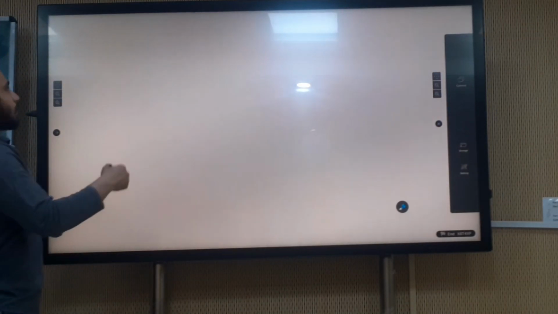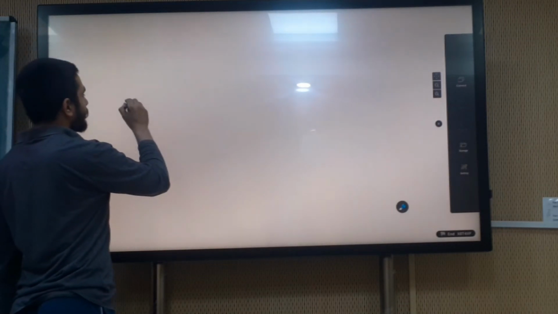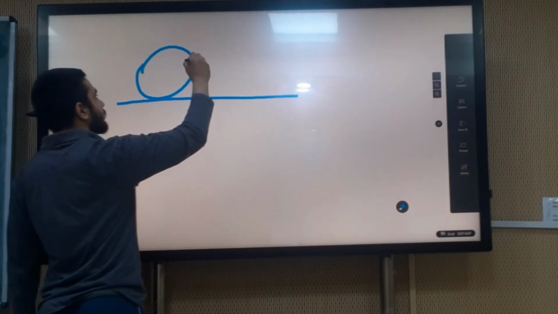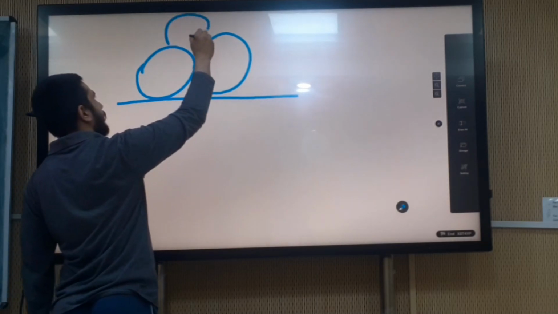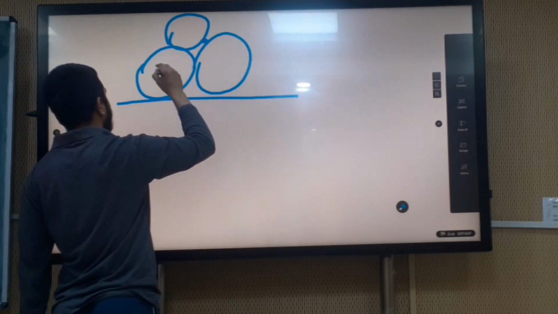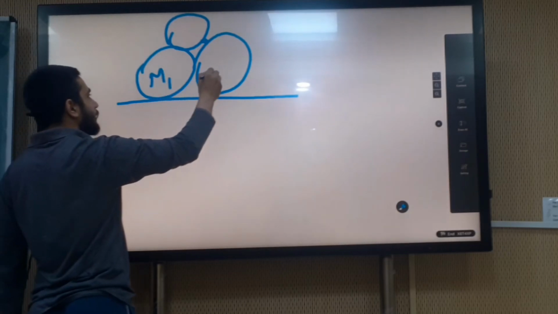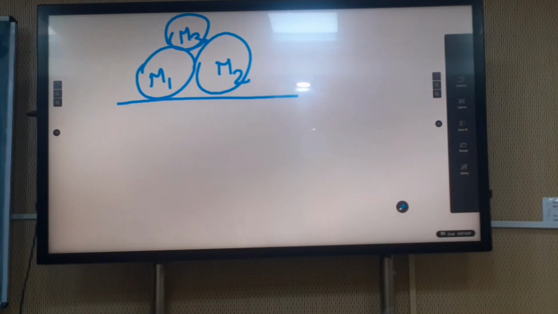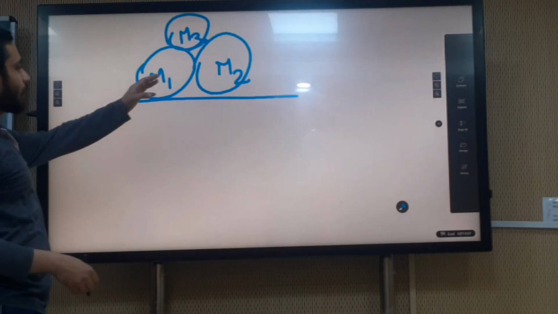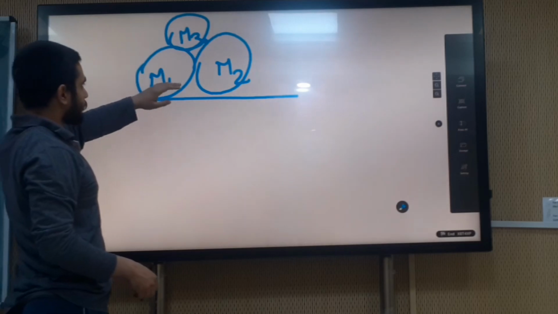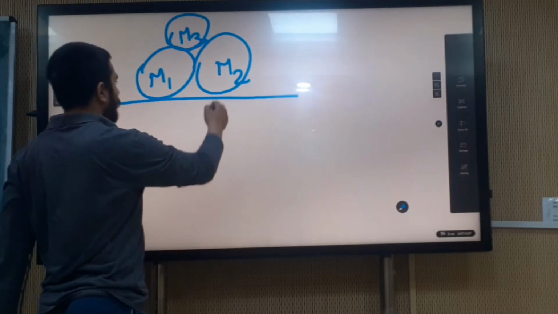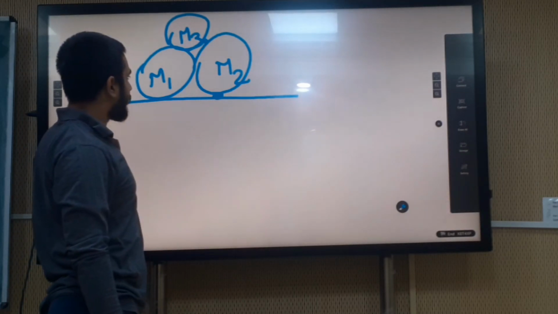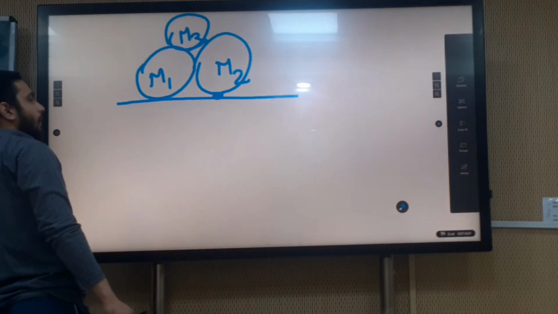So suppose that there is a question like this. There are three spheres like this: the first sphere, the second sphere, and the third sphere. Or we can say that three circles are there, the first of mass M1, the second of mass M2, and the third of mass M3. They are placed like this, one above the other, and two are in contact with the ground.